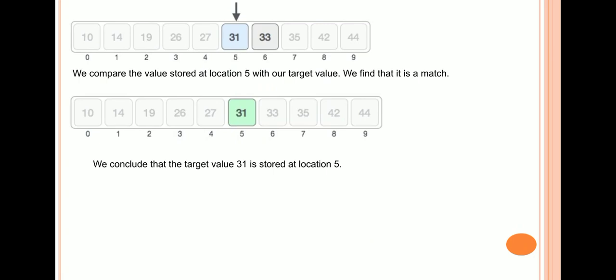So this is the example. Here it returns the location of the element 31 when the mid is 5. This is the example of binary search. In binary search each time we find the mid, and after that we go for the lower or upper portion of the array by comparing the key element with the mid element.